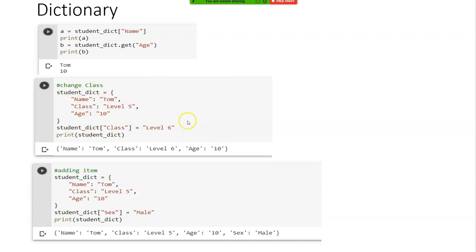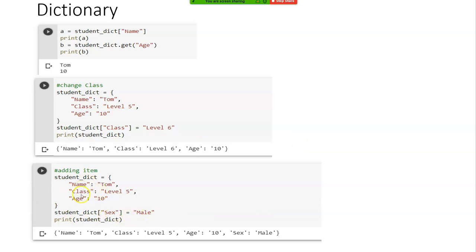If I want to change the class from level 5 to level 6, I can access it using this class key and then set it to level 6. Similarly, if I want to add an additional thing, I want to add the sex.